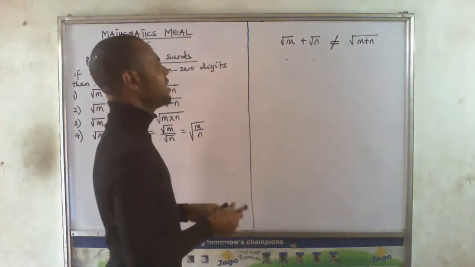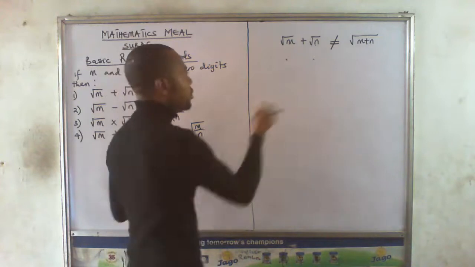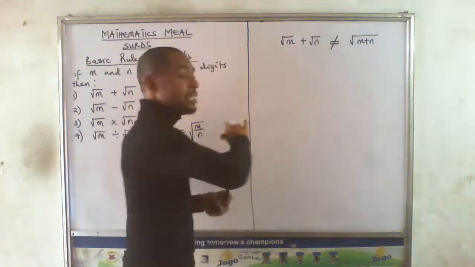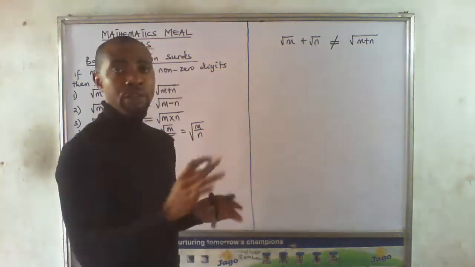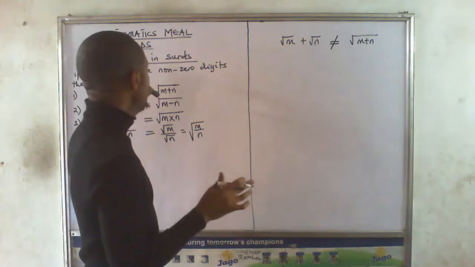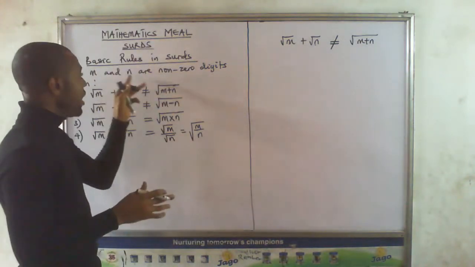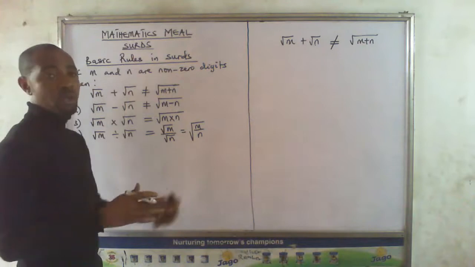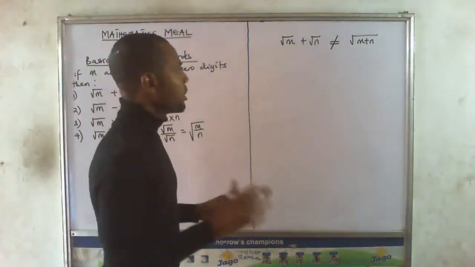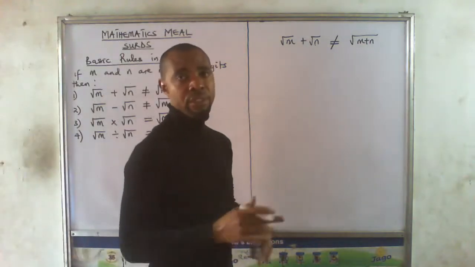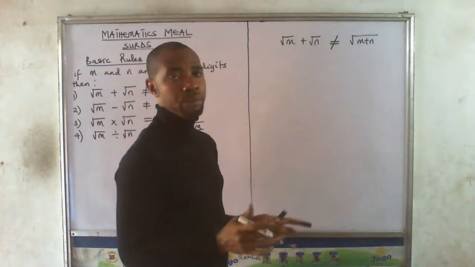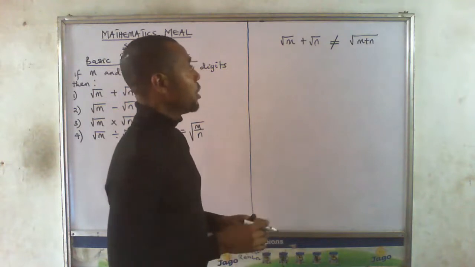For example, let me choose any number. It is workable for all the numbers. It's possible for all the numbers, except 0. That's why we started by saying that if m and n are non-zero digits. So it's possible for all the positive numbers that we have.